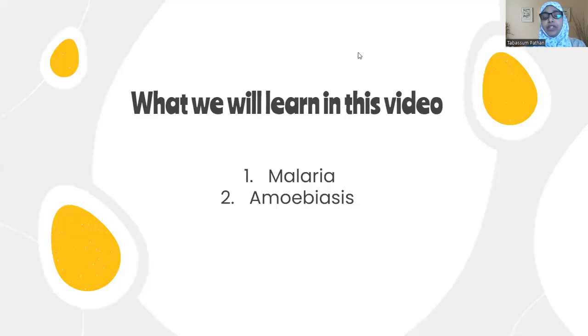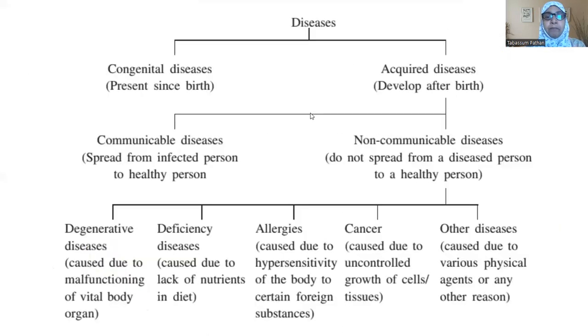Now we will be moving to the next part of the chapter, which is dealing with some of the common diseases of the human system. The first that we are going to discuss is malaria. Before moving on to the disease, let's quickly revise the division of the common human diseases.